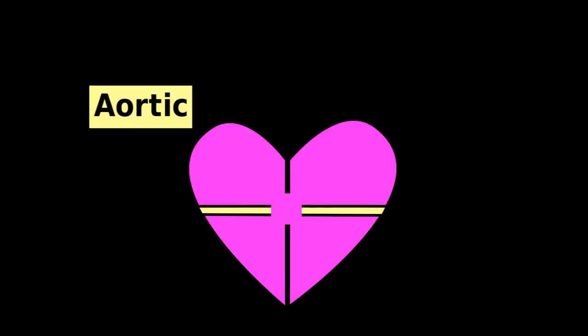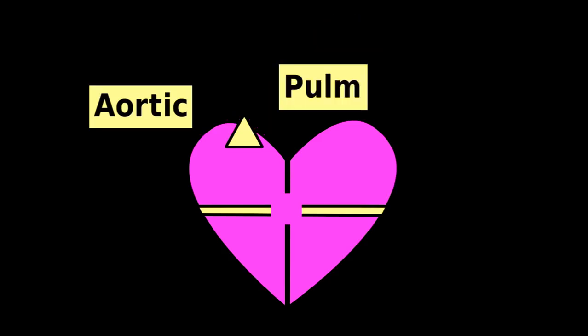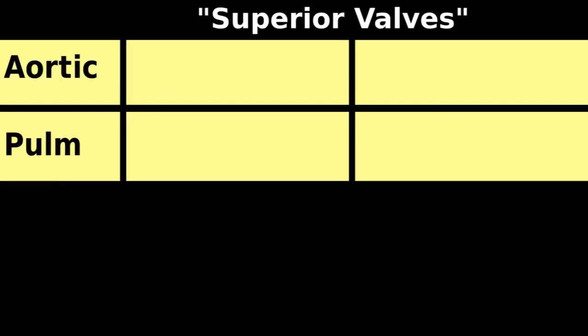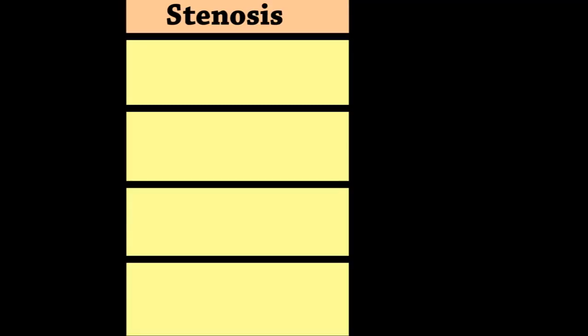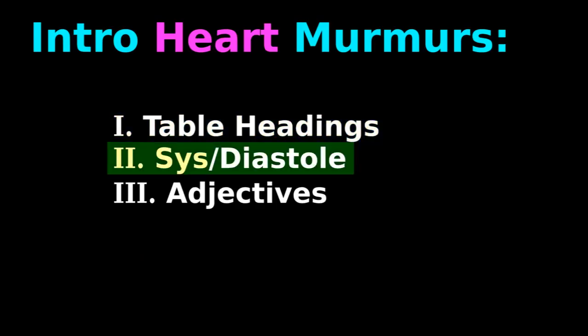Valves are mitral, pulmonic, aortic, tricuspid. The aortic valve is the last heart valve before blood gets pushed far to the head. The pulmonic valve is the last heart valve before blood gets pushed far through the lungs. These are the superior valves. These groupings help because stenosis is like the opposite of regurg, and the superior valves are like the opposite of the bottom valves. Murmurs can occur during systole or diastole.